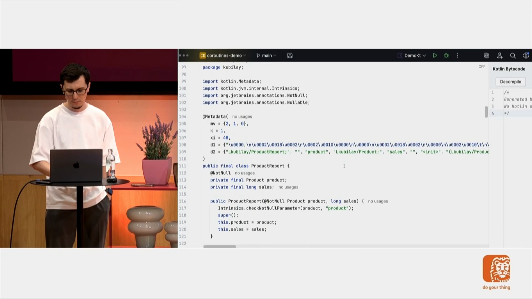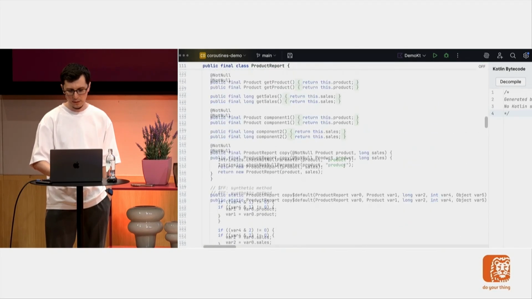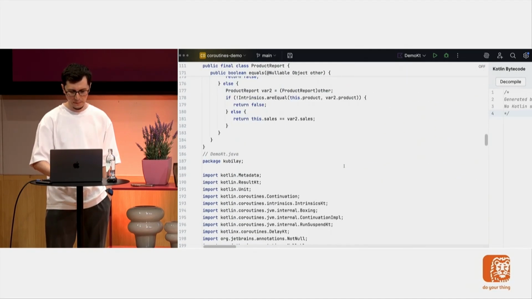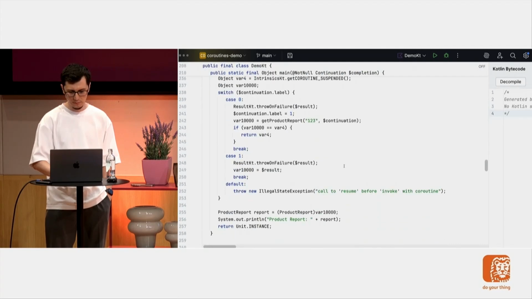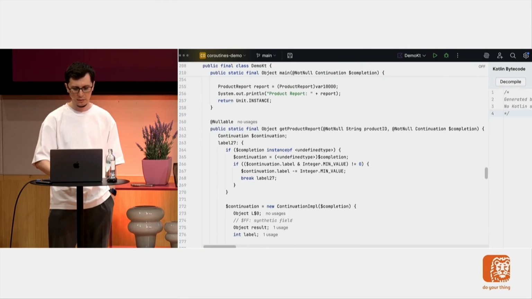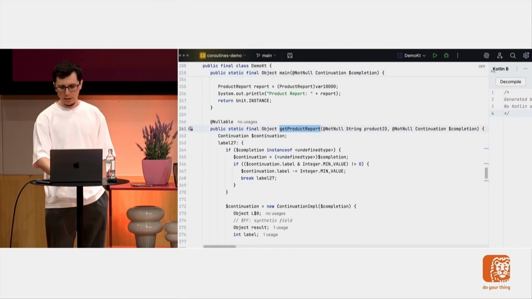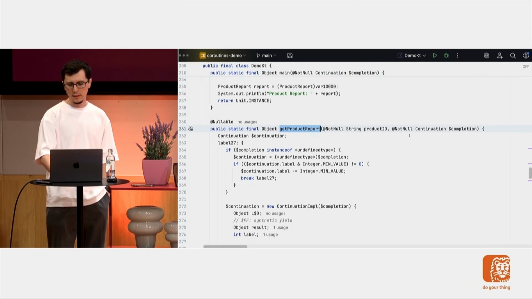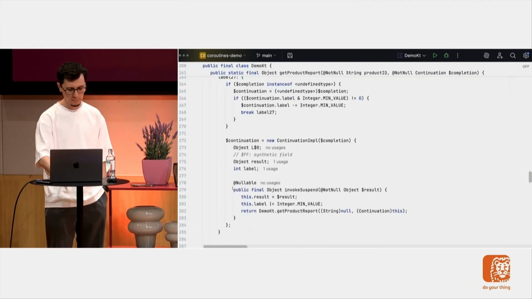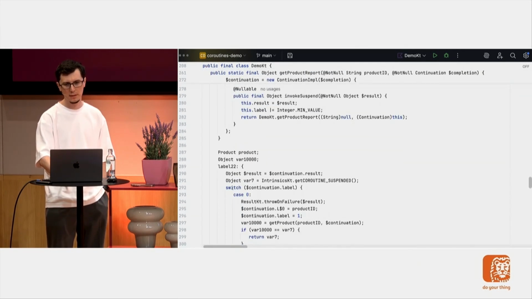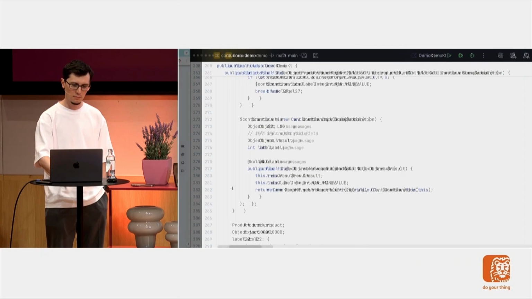What I want to check first is my get product function. There is a lot of stuff going on there, so we need some scrolling here. Here I will notice a couple of things. First, for some reason, my return type has changed to Object. All right, that's one, let's keep that. Second, there is something called Continuation added here. All right, that's two. And there's a lot going on in my function body, but that's fine.